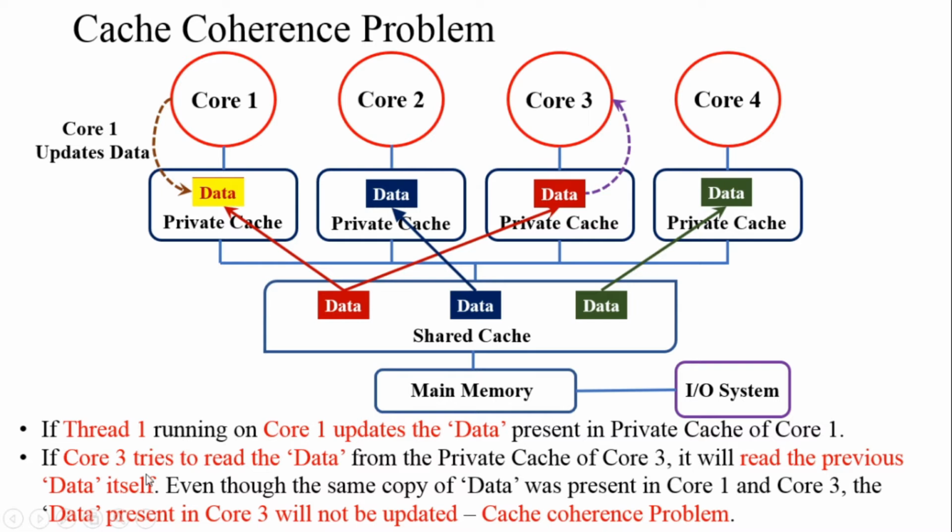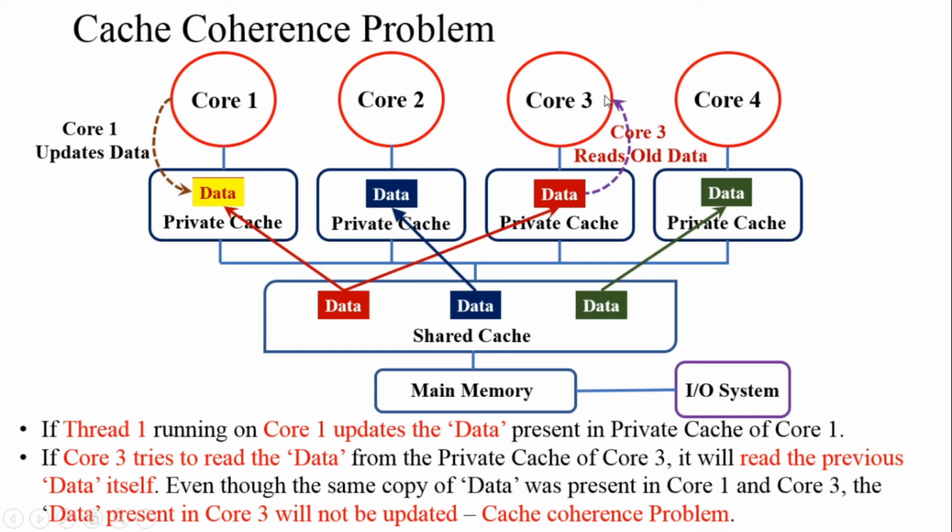But if core 3 tries to read the data from the private cache of core 3, it will get only the old data. So we may think that core 3 will get the updated data because the data was updated in the same address location, but that is not the case.